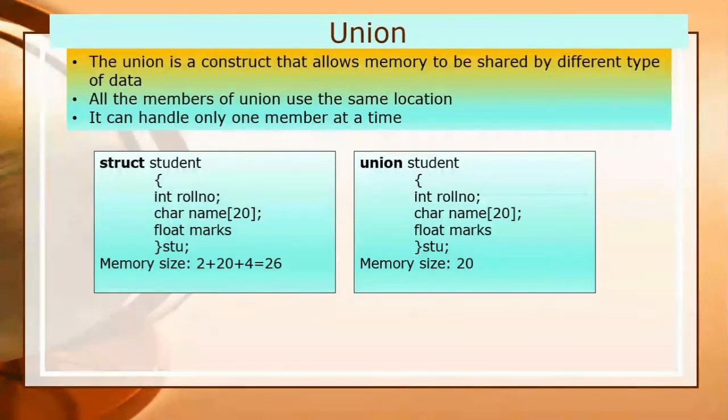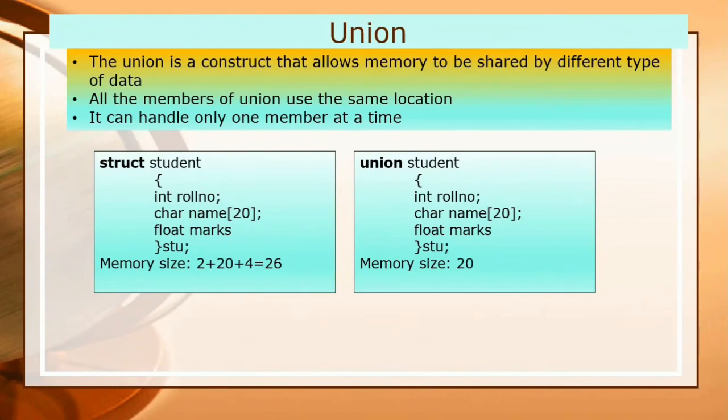So in case of structure, you can see how much memory structure will acquire and how much memory union will acquire. In the case of structure, there are three fields, three data members. One is of integer type, another is of character type, and the last one is of float type. As we have discussed earlier, you must know how much data is acquired by the integer and how much by the character.